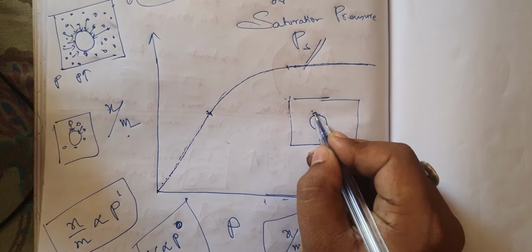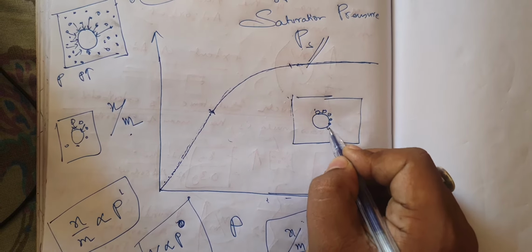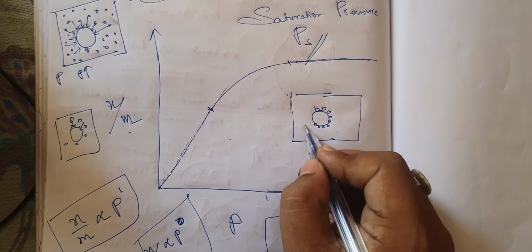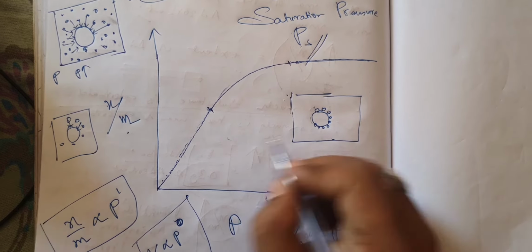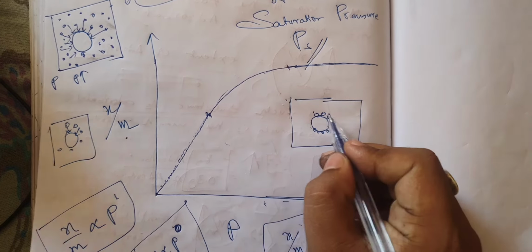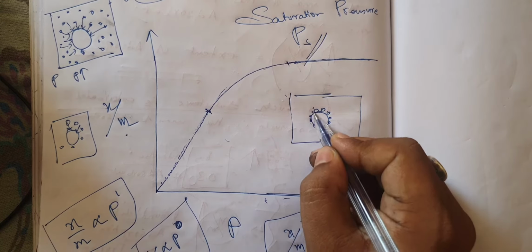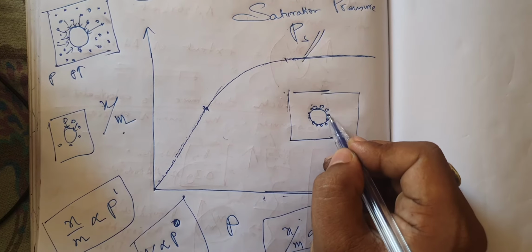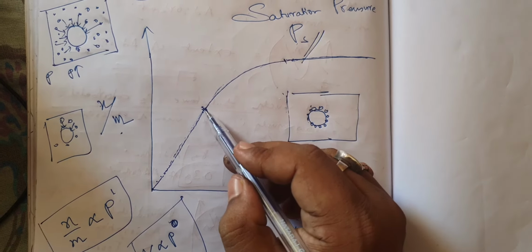Suppose the particles are getting adsorbed. When it was getting adsorbed and a lot of surface area was available, it was increasing with the increase of pressure. But once it is reaching the saturation point and only a little bit of surface area is left, then the graph will bend.